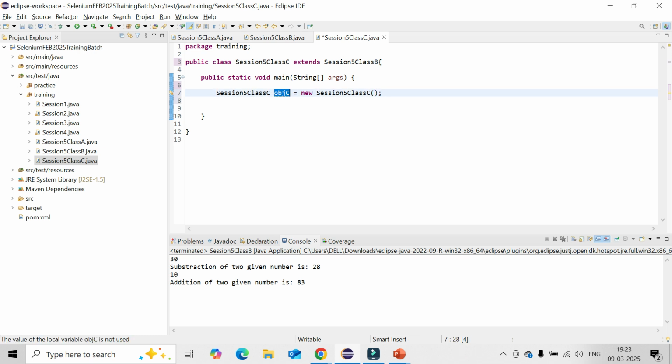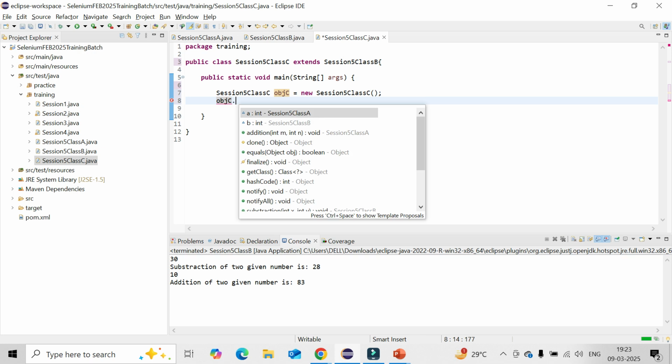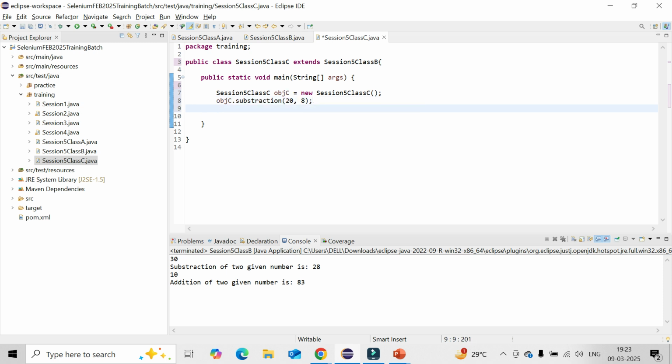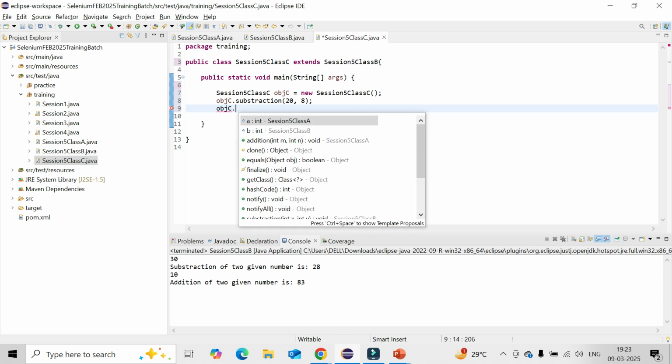Now if you press object C, you could see you can call the addition method, which is coming from the grandparent class. You can call the subtraction one, which is coming from the parent class. So let's see, 20 and say 8. So it is coming from the parent class here, and then dot, you could see variables also coming from the parent class and the child class both. Okay, so addition also I can do.